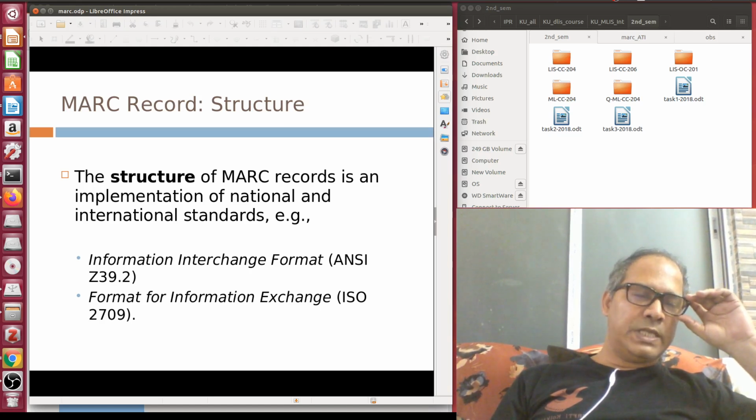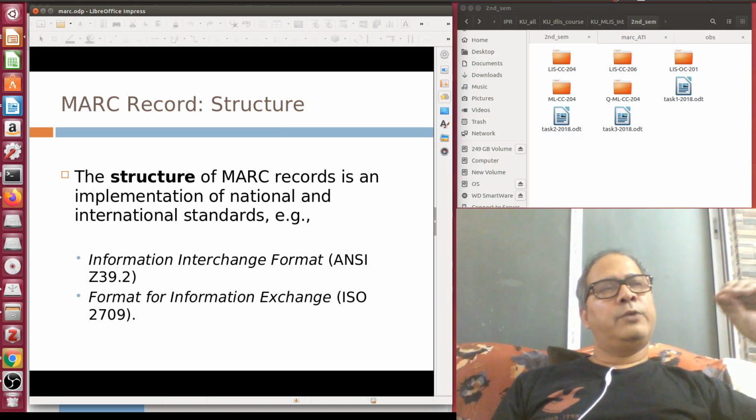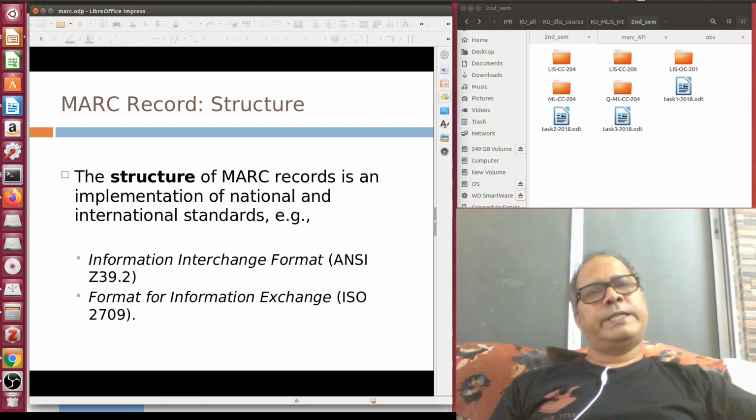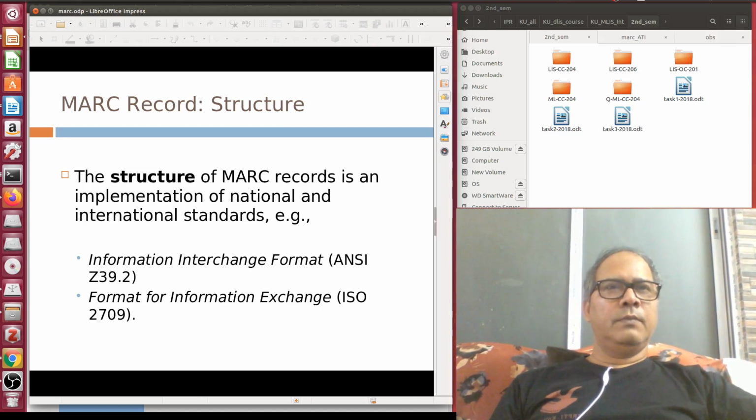So ISO means similar. But popularly it is also called International Standards Organization. It is the global standards agency for the world. And I already discussed the role of a standard in the class.